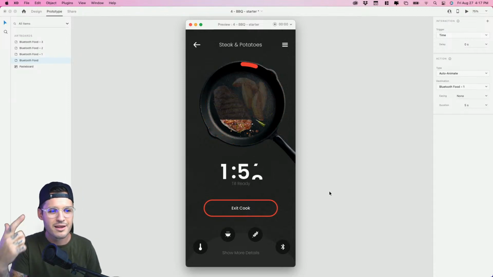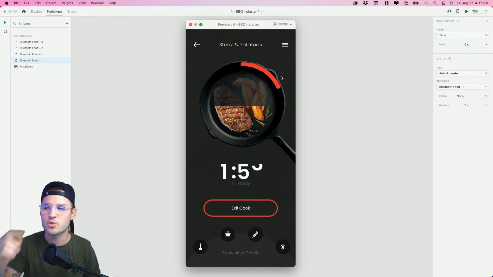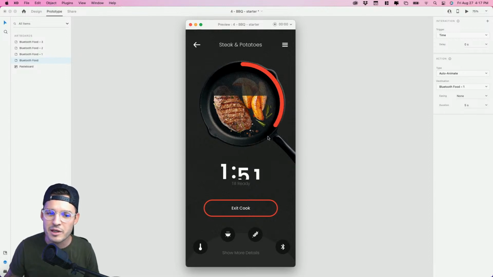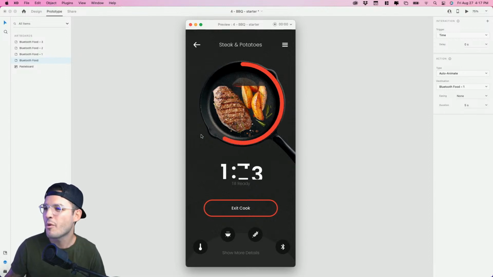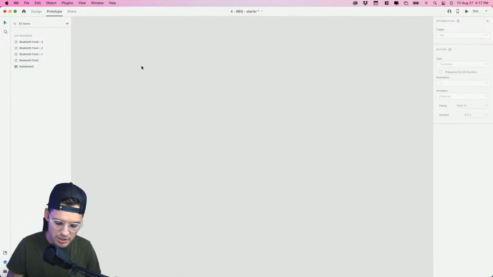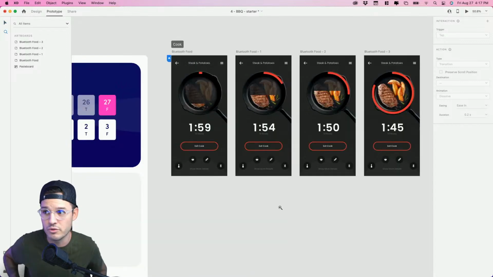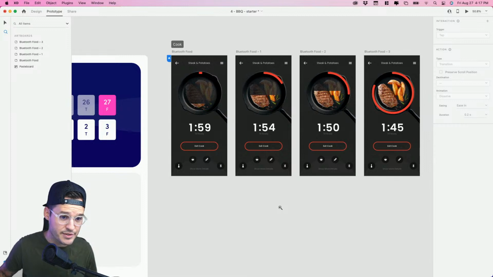All the way down, really smooth. This is why I didn't like any of the easing, because I just wanted it to be really nice, smooth, linear. Although right here it does pick up pace, and that's okay. But we could have been a little bit more consistent about it, a little bit more methodical, and you could have done that on and on and on, all the way down to 0 seconds until you got some sort of fun kind of animation.